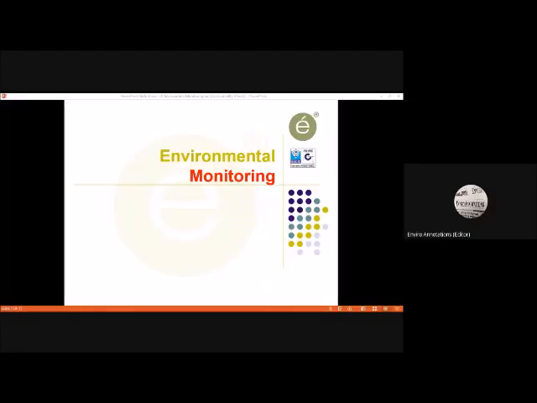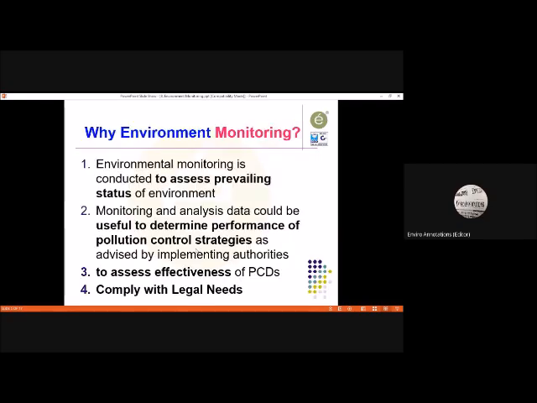So let us talk about environmental monitoring. What are the environmental monitoring we do? One, in respect of environmental clearances compliance requirement. Two, in respect of environmental auditing related compliances. Three, in respect of consent management compliances. And there is another one, which is a requirement from the certifying bodies or maybe your customer requirement. So let us move to one by one.